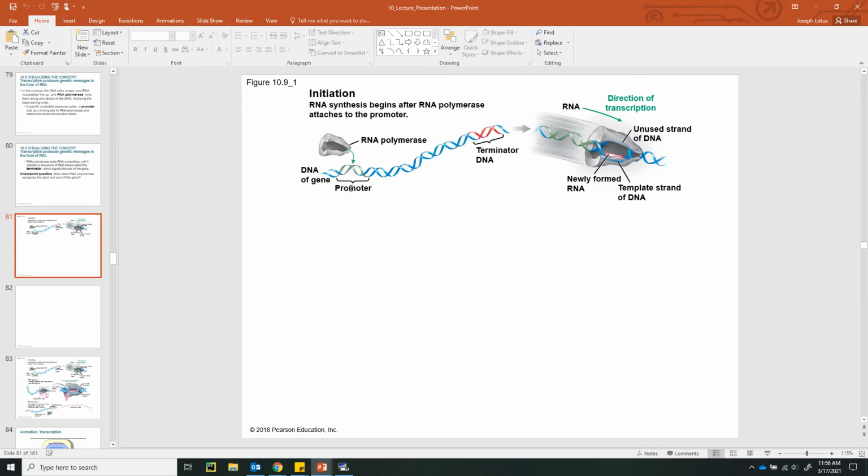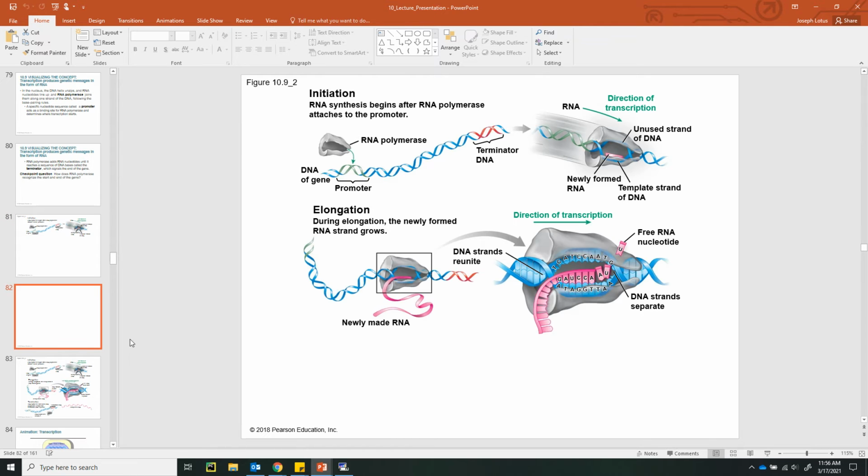So let's take a look at what's happening with the RNA polymerase. The RNA polymerase joins the DNA at the promoter, and then it's going to travel along the gene until it reaches the terminator. While it's traveling along the gene, it's going to start making an mRNA message. And remember what we talked about before, the mRNA molecule has the exact same message as the gene. It's just written in a different language. Now it's written in the language of RNA nucleotides.